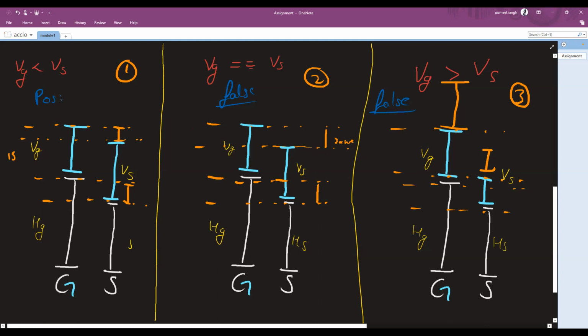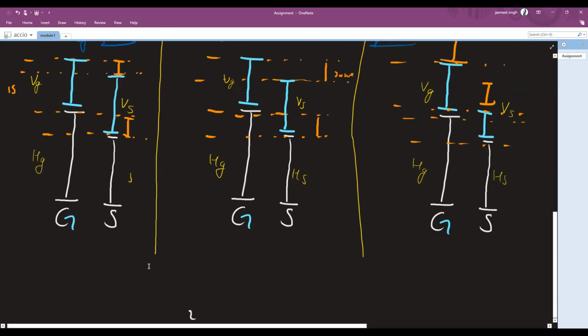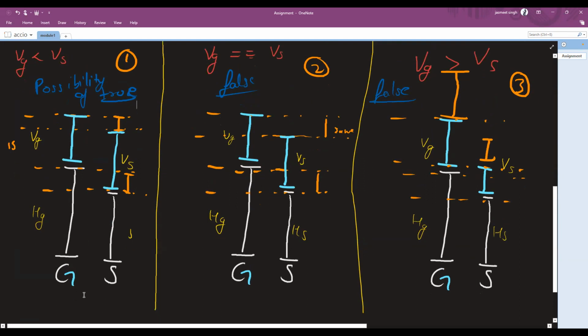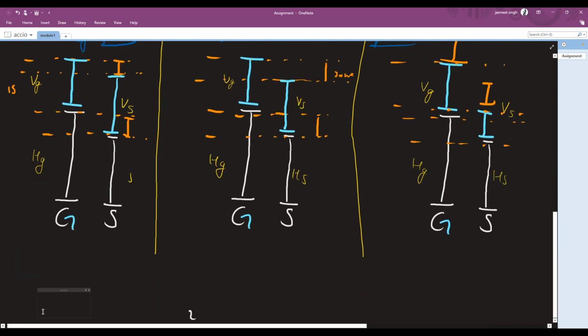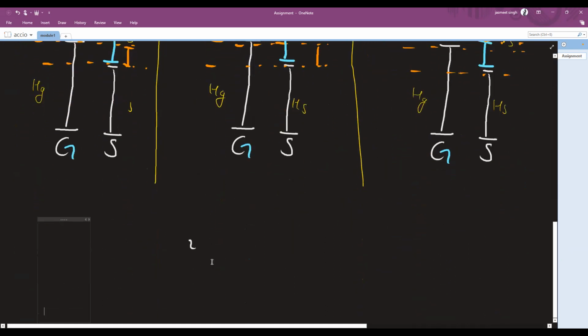Here I can say there is a possibility of true. Now you might be saying, sir, this is the desired case, but why are you saying there is still a possibility? What do we need to actually check? We need to check whether the initial difference between the heights can be covered up. It should not convert into either of these other cases. Let's just have a look.